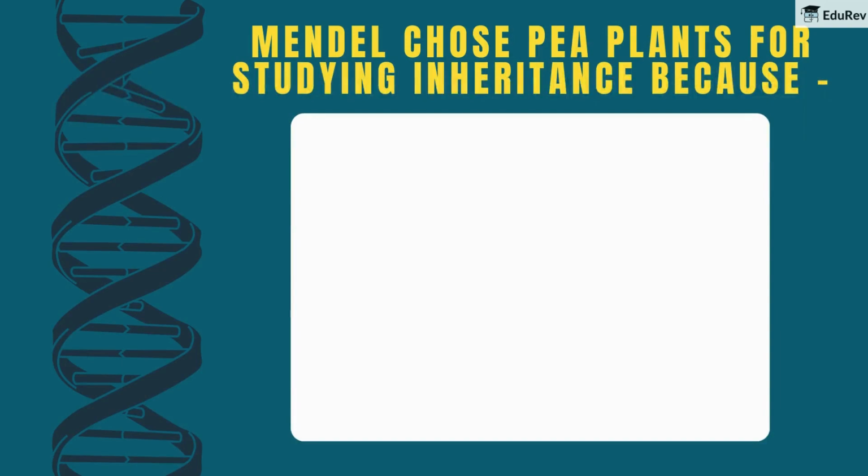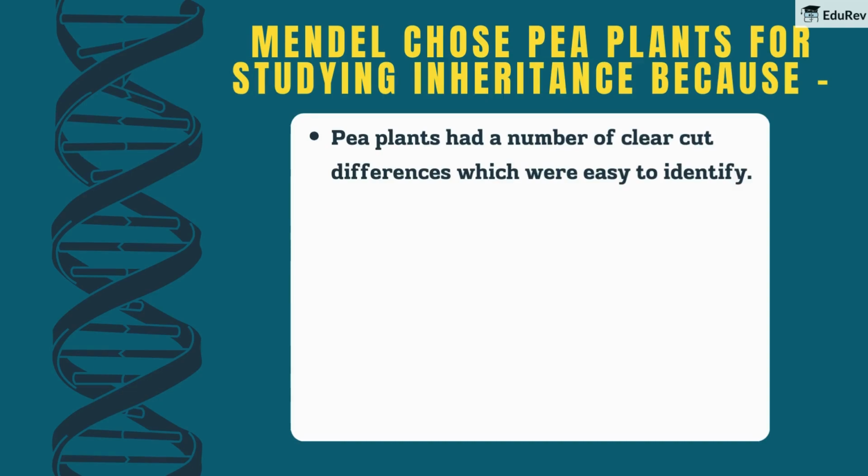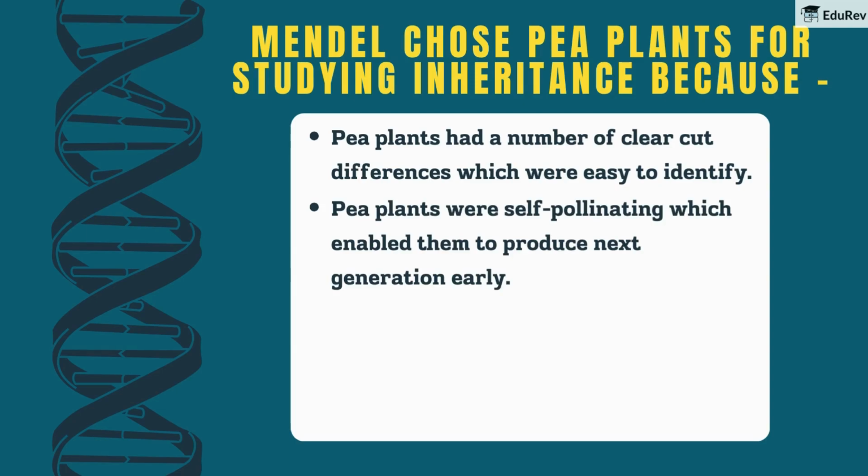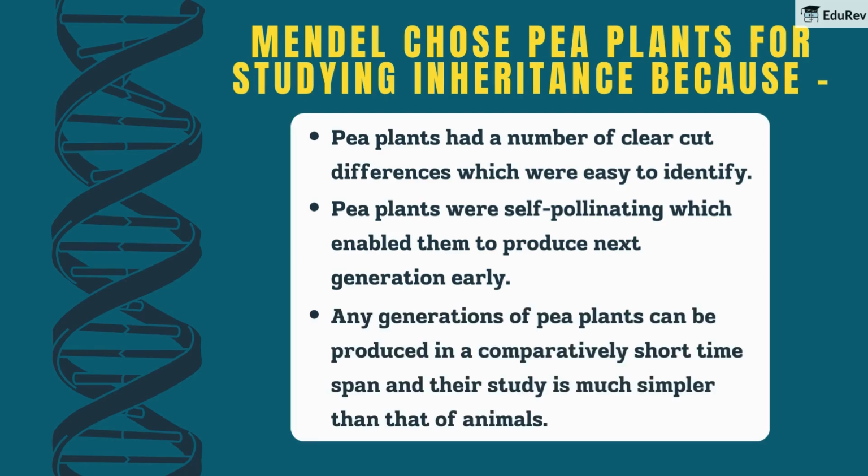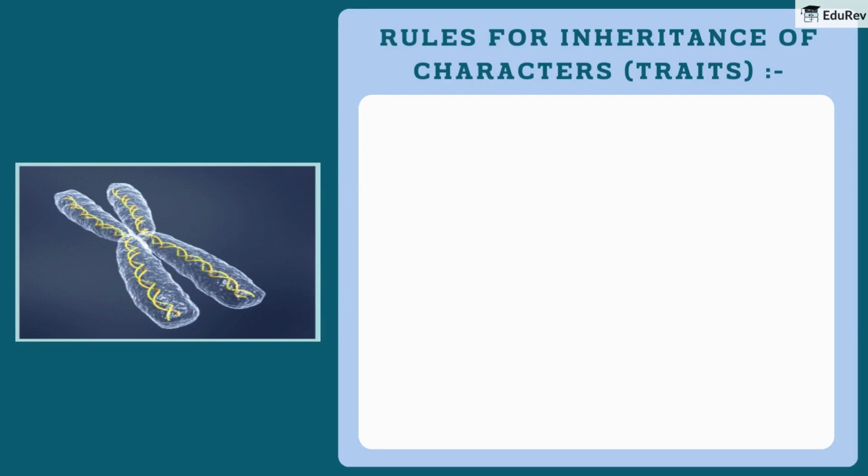Why did Mendel choose pea plants for studying inheritance? Pea plants had a number of clear-cut differences which were easy to identify. Pea plants were self-pollinating, which enabled them to produce next generation early. Many generations of pea plants can be produced in a comparatively short time span, and their study is much simpler than that of animals. What are the rules for inheritance of characters or traits?